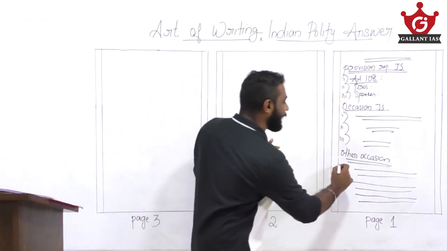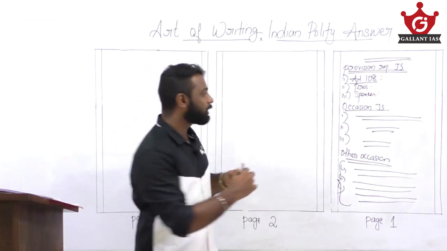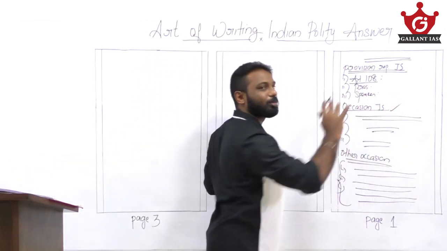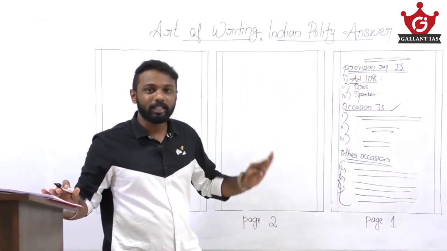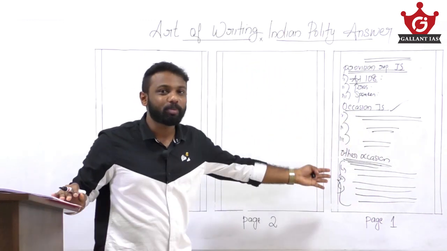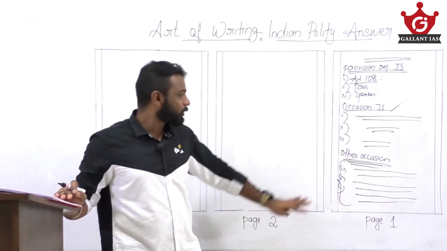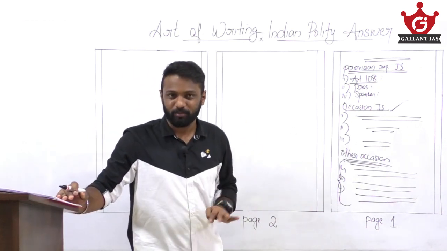See, normally aspirants miss this part of the question. They usually write the occasions when a joint sitting normally happens, and usually aspirants miss this part. So when we write this part of the answer, we will get an extra edge to score more marks. So please focus on that part also. Fine.